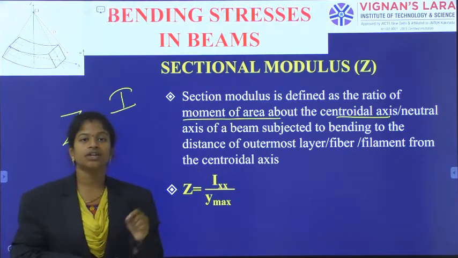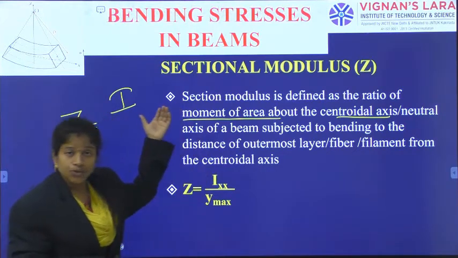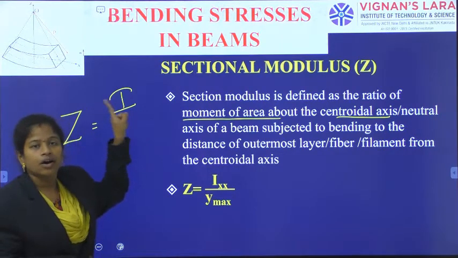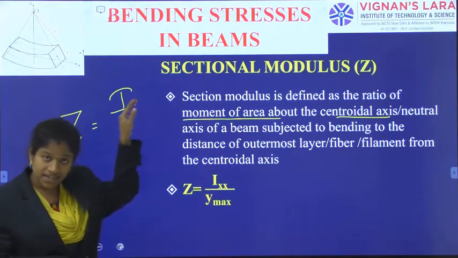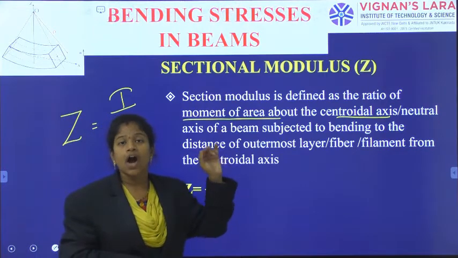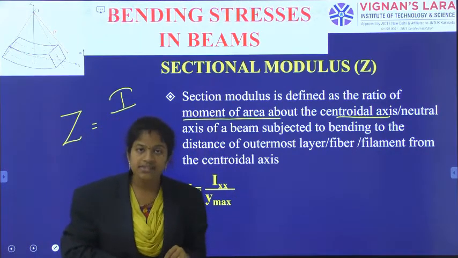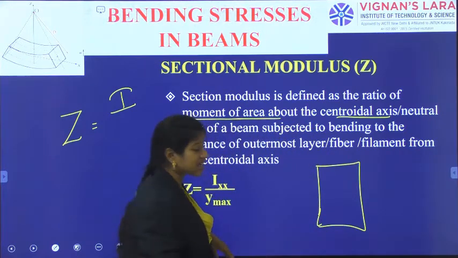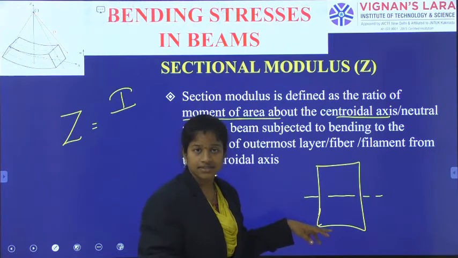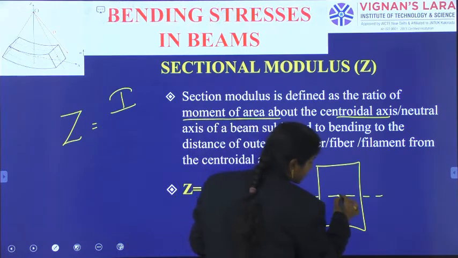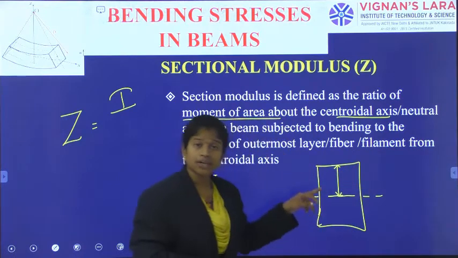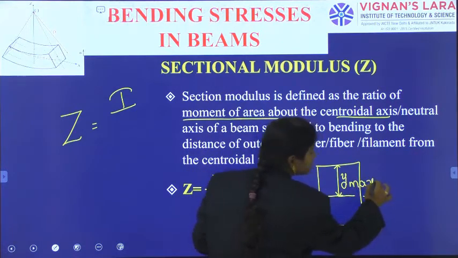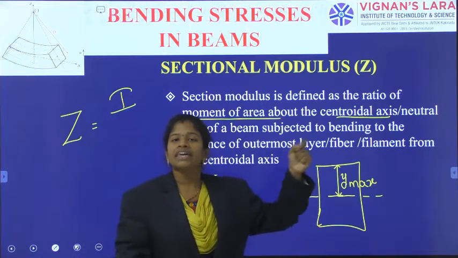This capital Z is equal to the ratio of moment of inertia of the section about the centroidal axis or the neutral axis. Why centroidal axis or the neutral axis? Because the neutral axis is located at the centroidal axis of the section only. For that also we have given the derivation, the location of the neutral axis. So, I is moment of inertia about NA, or moment of inertia about the centroidal axis of the particular section, divided by the distance to the outermost layer from the neutral axis.